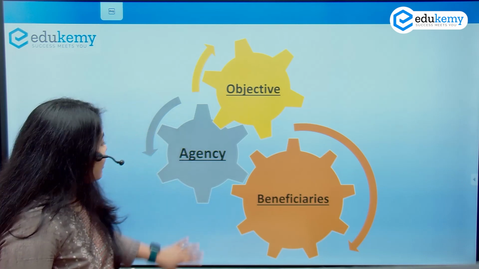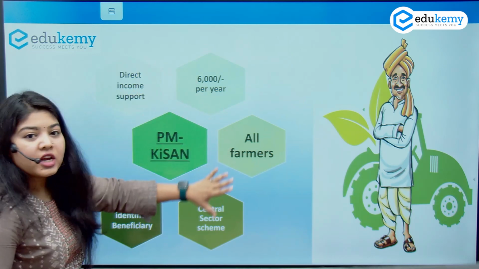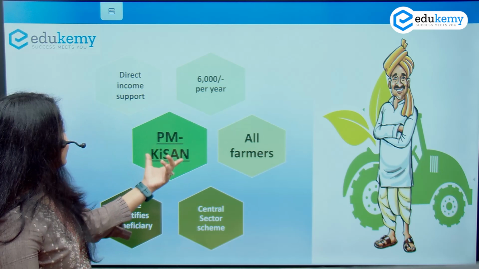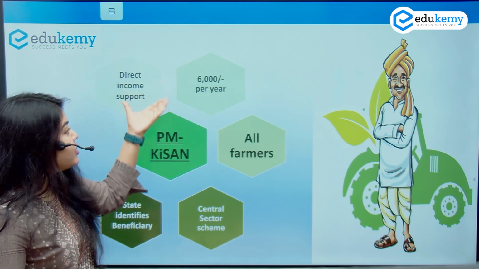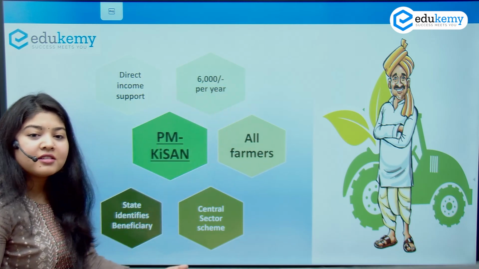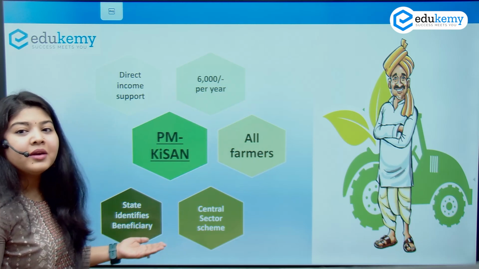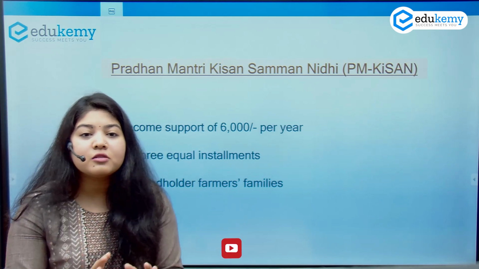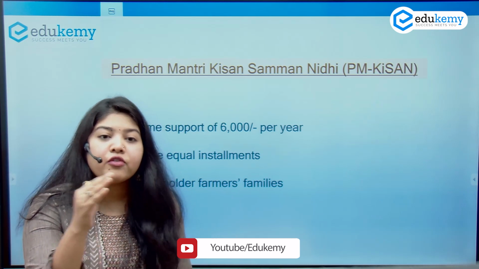So let us start with our first scheme, which is PM KiSAN. This is a general quick review of PM KiSAN. Again, this is a revision series, so this should help. The first point is that it is a direct income support which gives 6,000 per year to all the farmers. It is a central sector scheme, and it is the duty of the states to identify the beneficiaries. Let us go into detail on what all these dimensions mean. I am giving you 6,000 rupees per year. Who gets it? All the farmers. How?